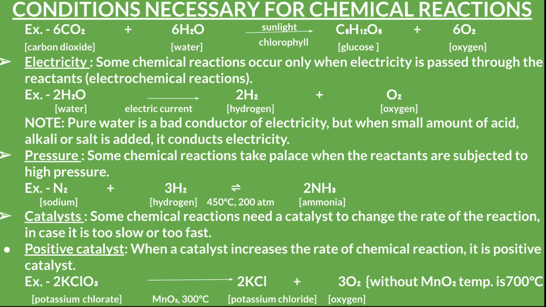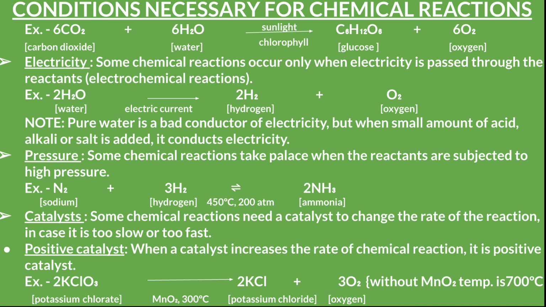Then some reactions take place in the presence of a catalyst. So what is a catalyst? It does not take part in the chemical reaction, but it changes the rate of the chemical reaction. If it increases the rate, then it is a positive catalyst, and if it decreases it, then it's a negative catalyst. For example, in potassium chlorate, manganese dioxide is a positive catalyst. At 300 degrees centigrade, it changes potassium chlorate to potassium chloride and oxygen.